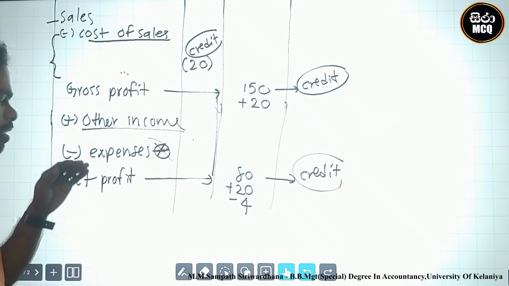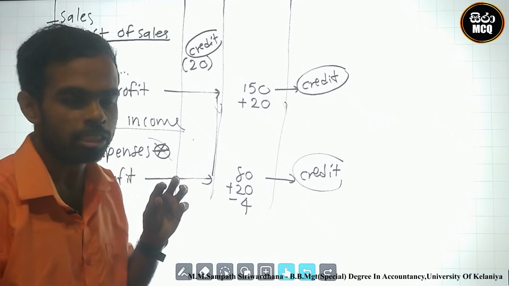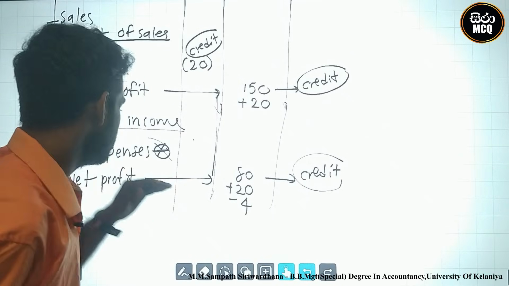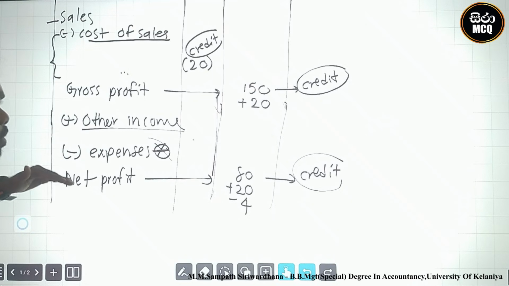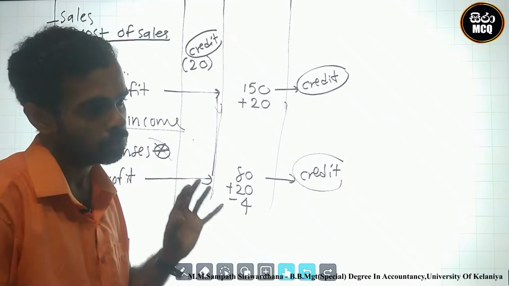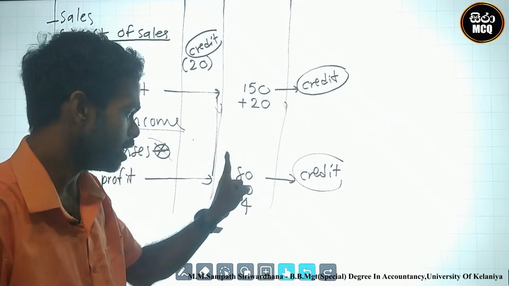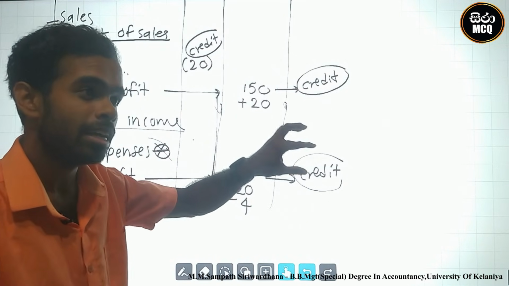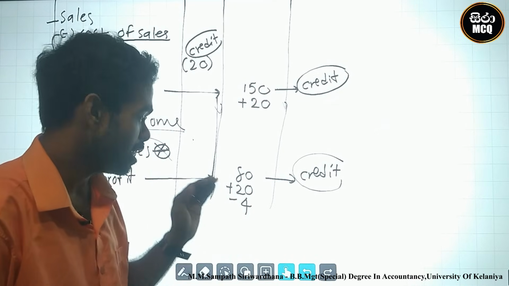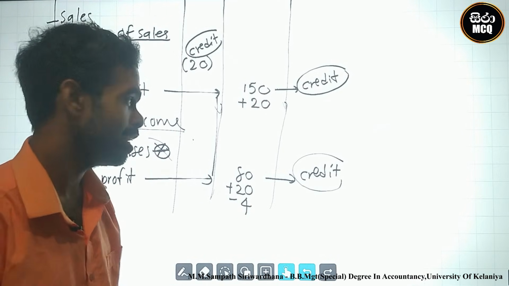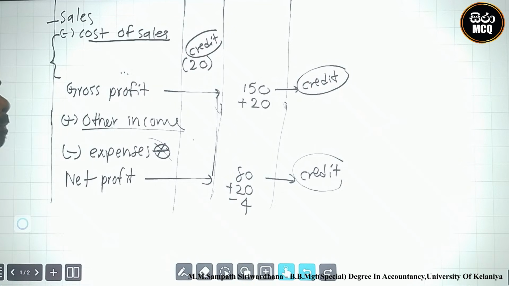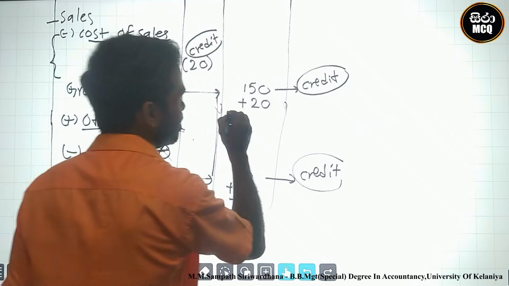Why? The expense was stock damage expense 4, impacted to the expense side. Expenses were impacted to net profit, not to gross profit. Okay, therefore the expense was debit, the net profit was a credit figure. No, the expense was a debit, therefore it is the opposite side, therefore I deduct it. Therefore we can calculate the correct one.